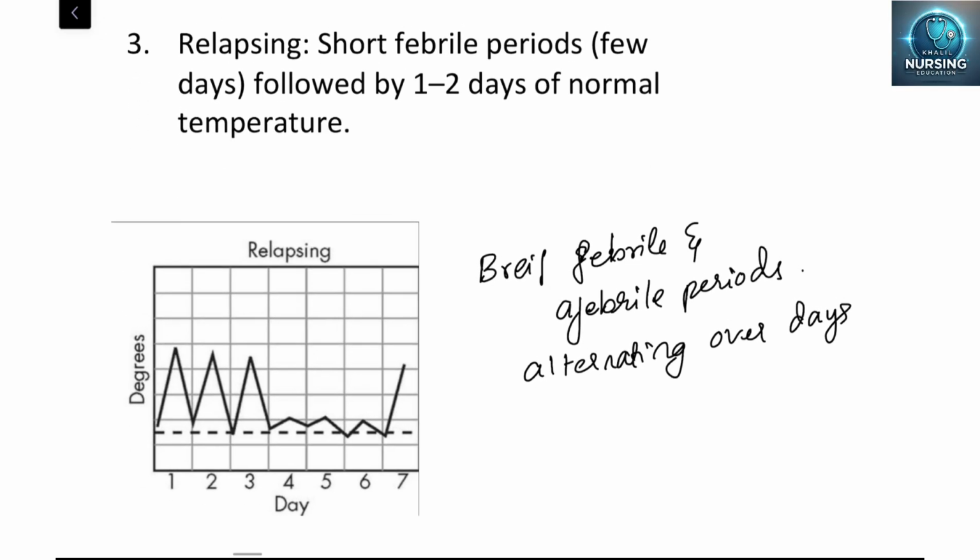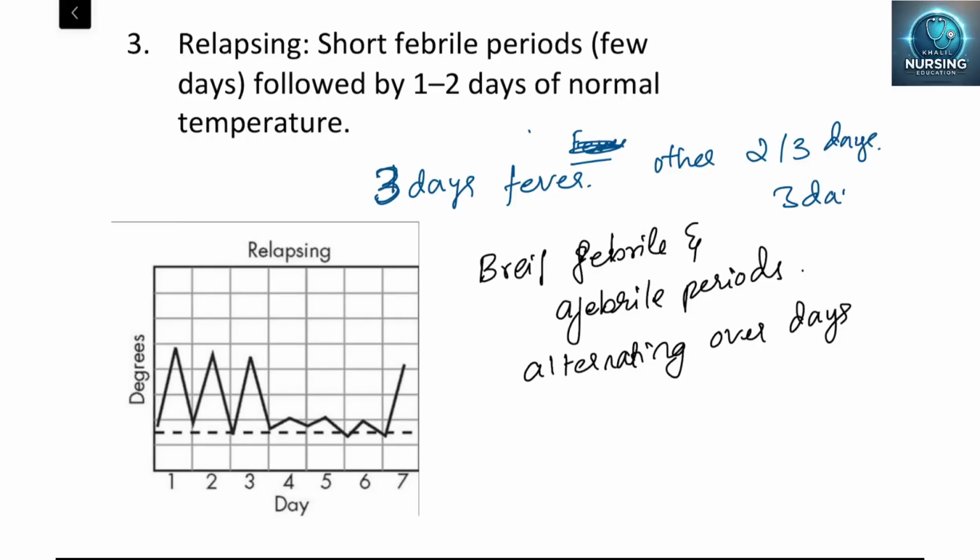Next, relapsing fever. Relapsing fever means there is a person with the fever and the same person without the fever. So you should not think of two people here. For the same person, for 2 to 3 days there is a fever, and for the other 2 or 3 days again he is a normal person. Again 3 days he will be called febrile, and again 3 days he will be called afebrile.